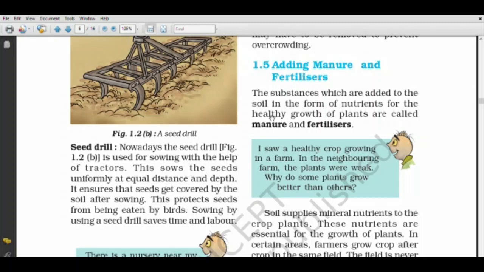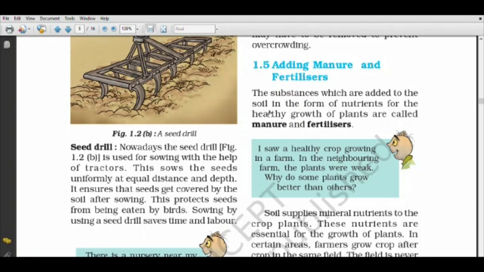Now what are manures and what are fertilizers? The substances which are added to the soil in the form of nutrients for the healthy growth of plants are called manures and fertilizers. That means the substances used in the soil to supply nutrients which give healthy growth to the plants are said to be manures and fertilizers.